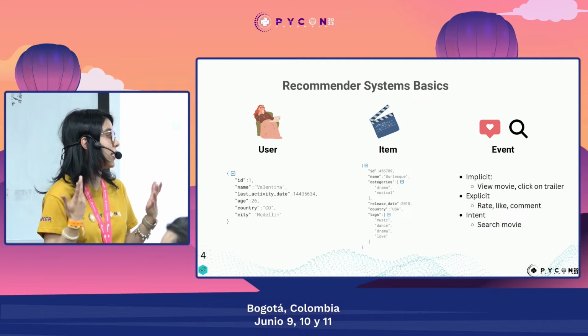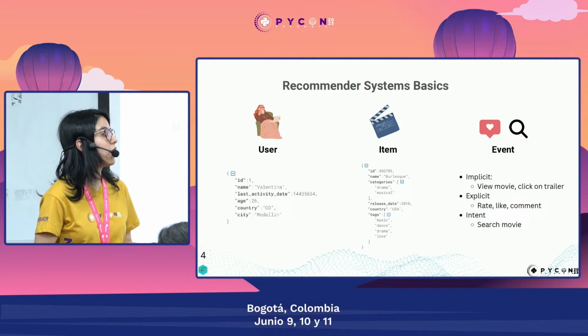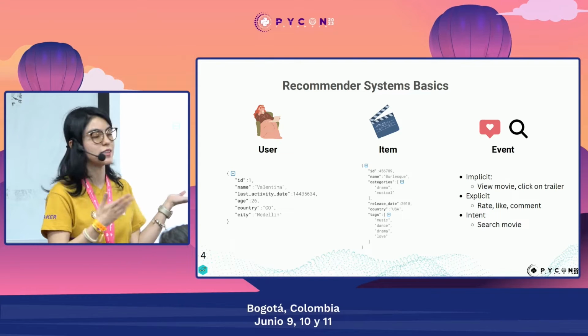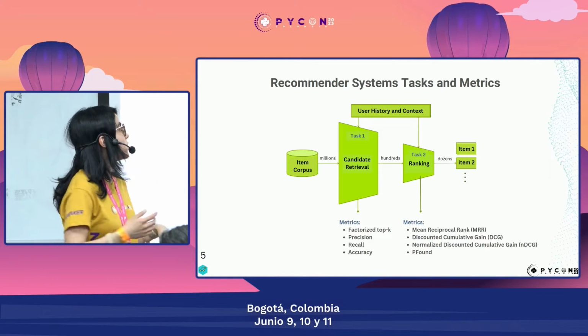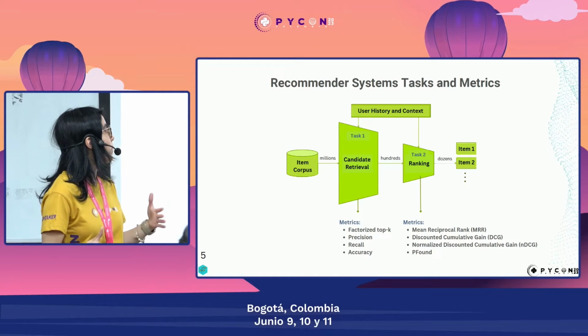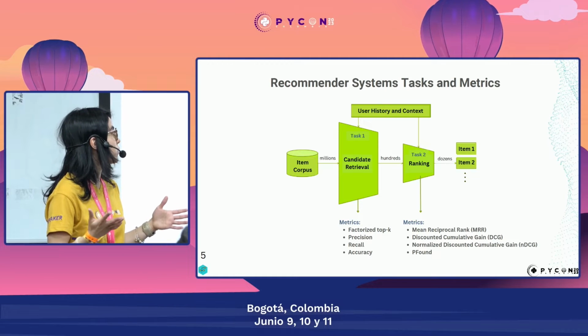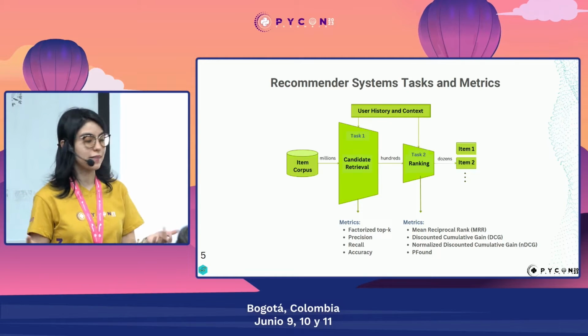And then we also have the intent. So what are we doing in our interaction? The intent of our interaction will be searching for a movie. This is a common pipeline on recommender systems. It's not the only one, but here we can see two of our main tasks.